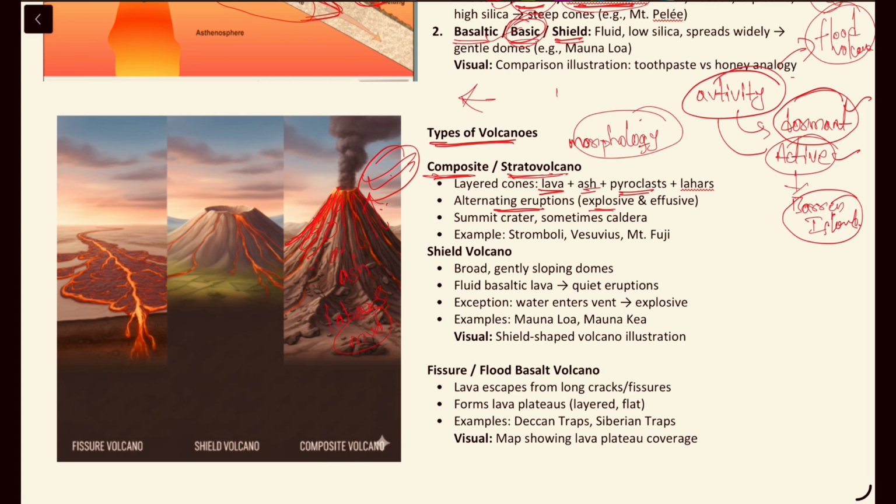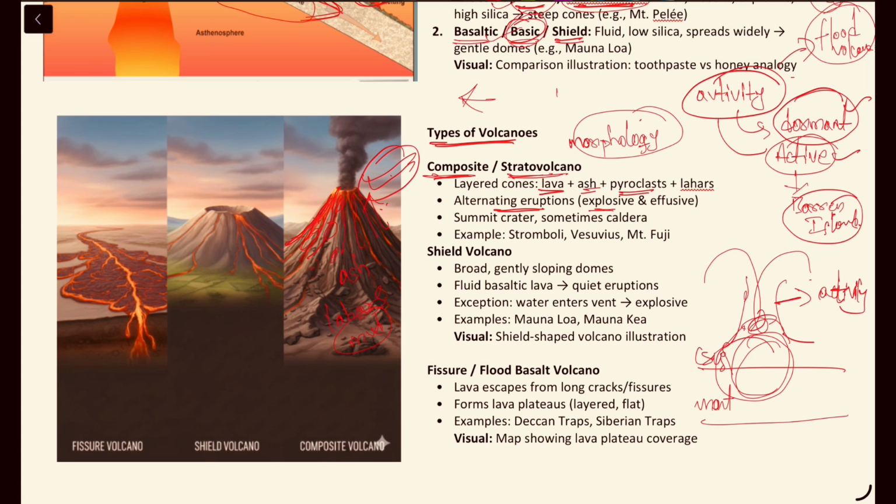So what is a caldera? Suppose this is the stratovolcano, right? From here it is called the crust and this is called the mantle. Suppose there is a lot of magma, and because of the volcanic activity this magma has come out and this area became empty, and because there is no supporting content inside the volcano for the outer structure, see this one, this is the outer structure.